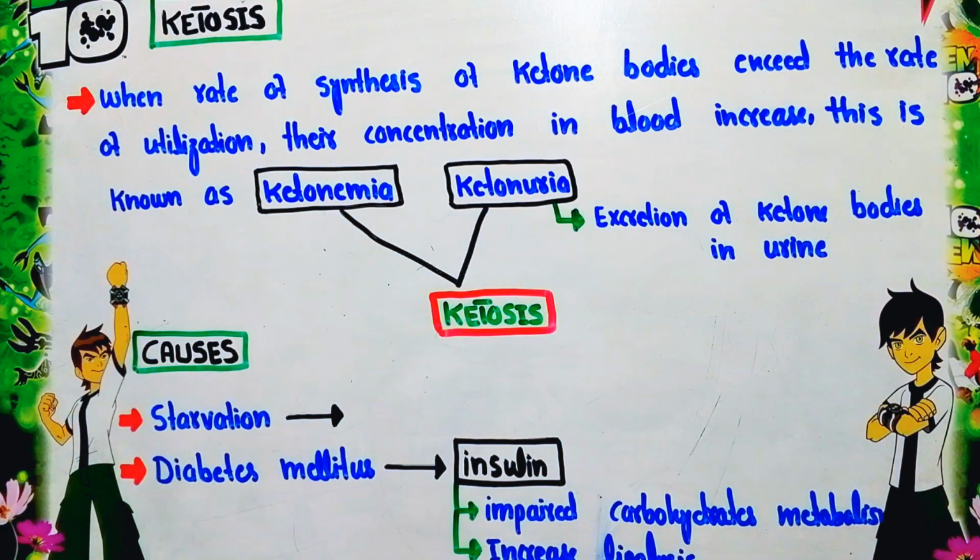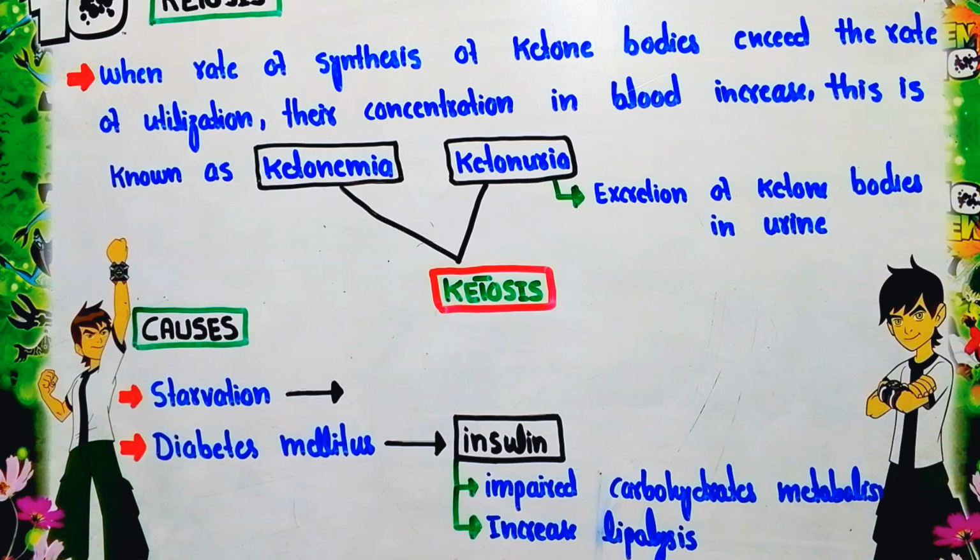Now what are the causes of ketosis? Mainly two important causes are responsible for ketosis: the first is starvation, and the second is diabetes mellitus. Now how does starvation contribute to ketosis, or how does starvation increase the synthesis of the ketone body?